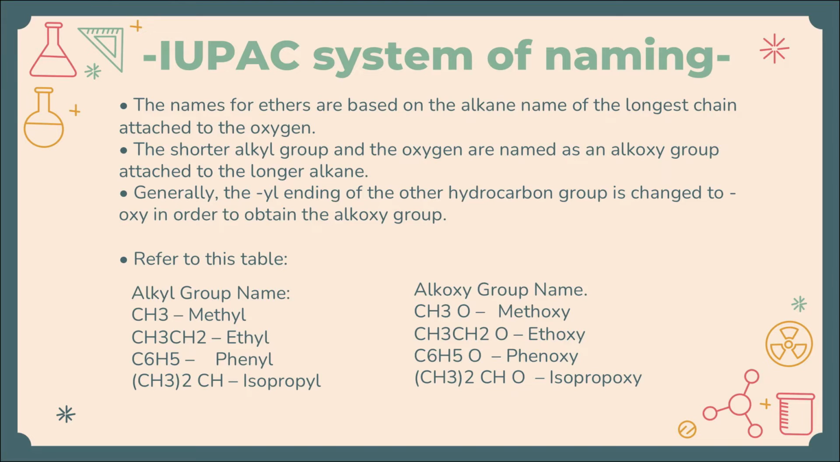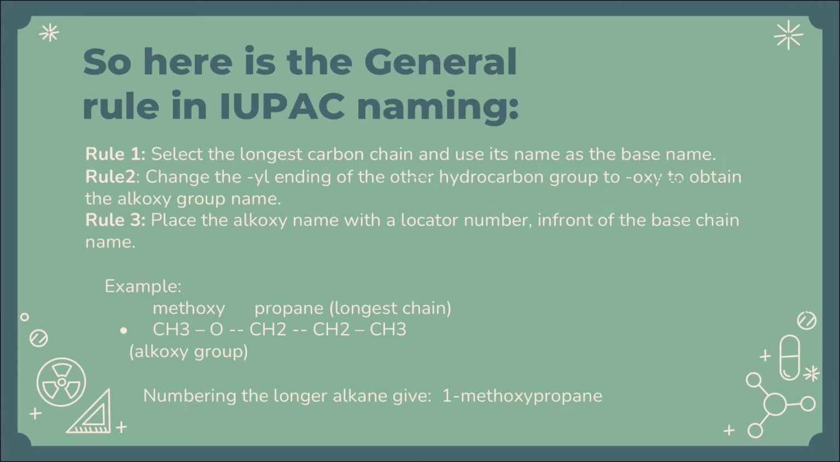Alkyl group name CH3CH2 as ethyl. Alkoxy group name CH3CH2O ethoxy. Alkyl group name C6H5 phenyl. Alkoxy group name C6H5O phenoxy. Alkyl group name (CH3)2CH isopropyl. Alkoxy group name (CH3)2CHO isopropoxy. So here is a general rule in IUPAC naming.